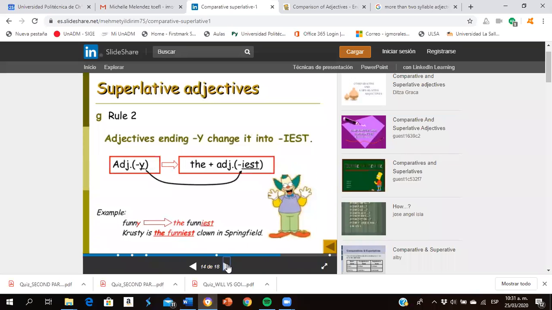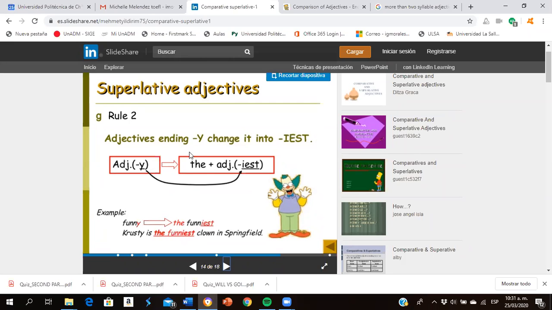The next rule says adjectives ending in Y, change it to IEST. Remember that in the comparative rule, we saw Y plus ER, like happier or funnier. This one is going to be IEST.